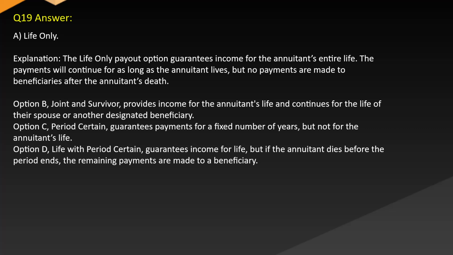Option C, period certain, guarantees payments for a fixed number of years but not for the annuitant's life. Option D, life with period certain, guarantees income for life, but if the annuitant dies before the period ends, the remaining payments are made to a beneficiary.